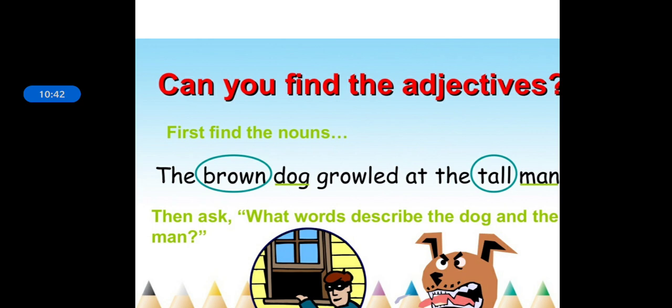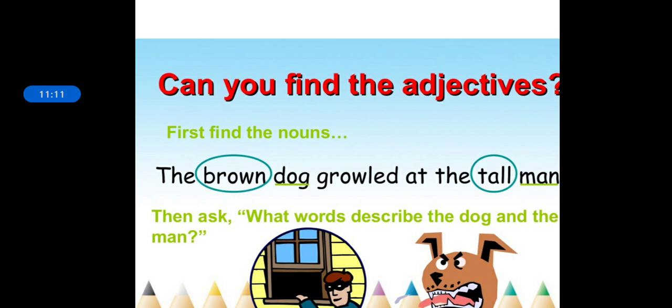So how is the dog? The dog is brown in color. And how's the man? The man is tall. So the words that describe the dog and the man are your adjectives. Here the dog is brown in color, so brown becomes your adjective, and the man is tall, so tall becomes your adjective. So in this way you can easily identify the adjective in a sentence.